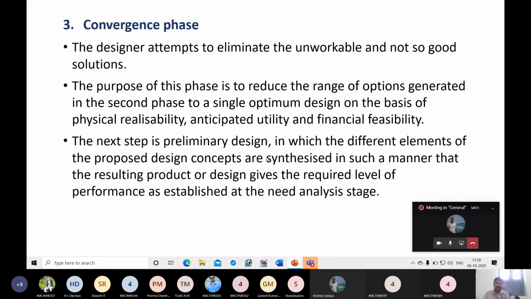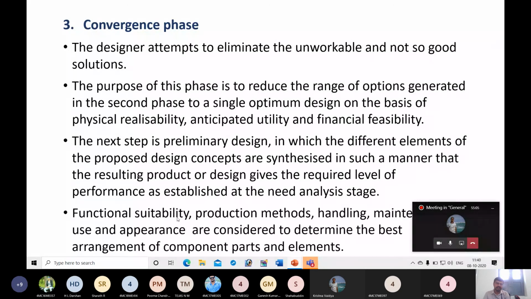The next step is preliminary design, in which the different elements of the proposed design concepts are synthesized in such a manner that the resulting product or design gives the required level of performance as established at the need analysis stage. Production and appearance are considered to be the best arrangement of component parts and elements.